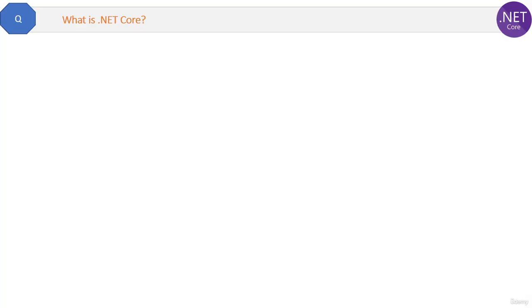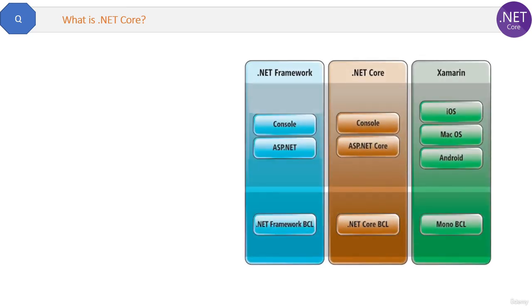What is .NET Core? See this diagram. .NET Framework and .NET Core are completely two different frameworks, okay? Mono for Xamarin is also a different framework. It is used for developing mobile applications. All these frameworks are created by Microsoft only. Base class libraries are also different for all of these frameworks, okay? From outside as a coder, you might think that base class libraries work in a very similar way for both .NET Framework and .NET Core. Yes, there are similarities, but still they are different for different frameworks, okay?